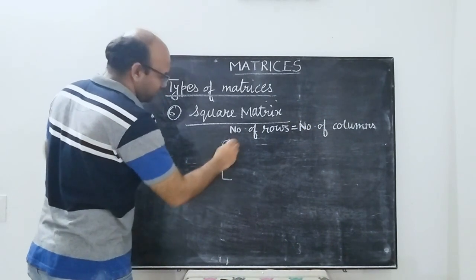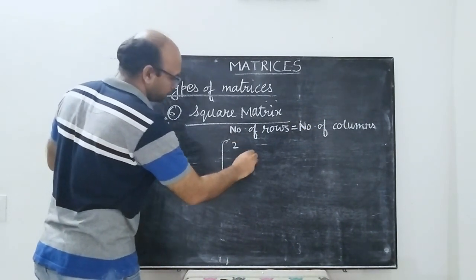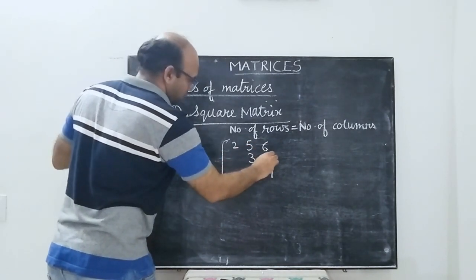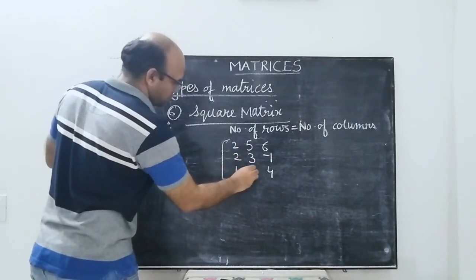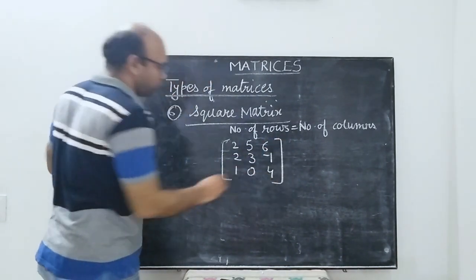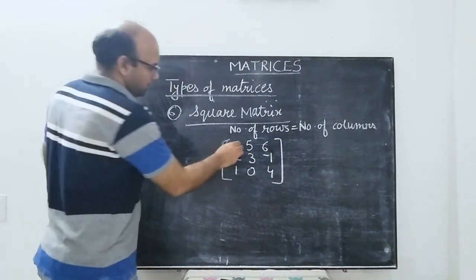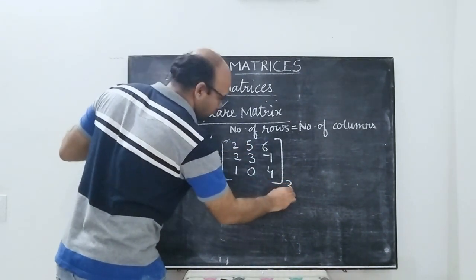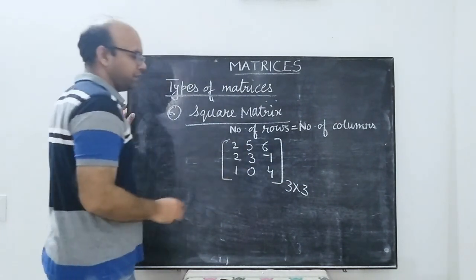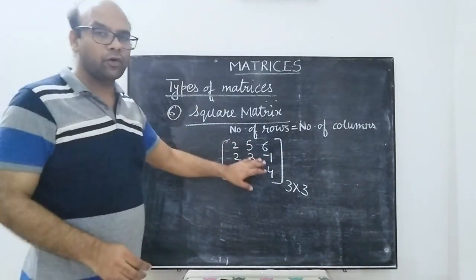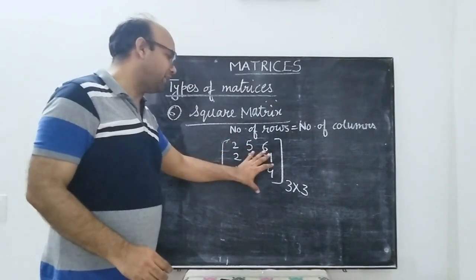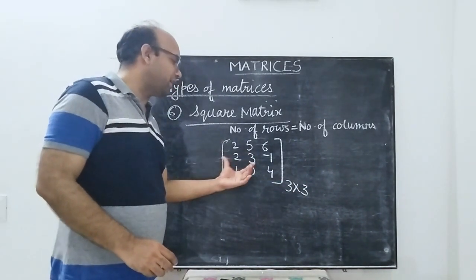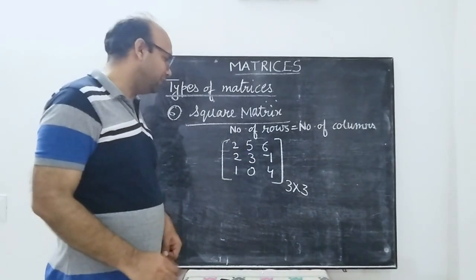If you write a square matrix, what we observe is it has 3 columns and 3 rows. So we have 3 cross 3. We can also call this a matrix of order 3 cross 3, or we can say it is a square matrix of order 3.